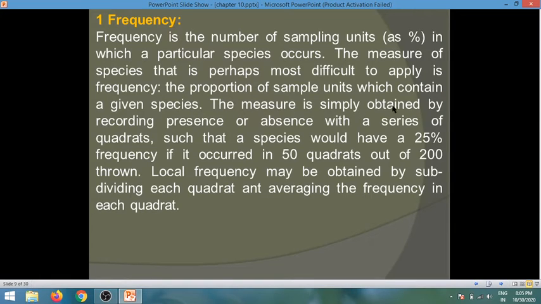The measure is simply obtained by recording presence or absence with a series of quadrats, such that a species would have a 25% frequency if it occurred in 50 quadrats out of 200 thrown. Local frequency may be obtained by subdividing each quadrat and averaging the frequency in each quadrant.